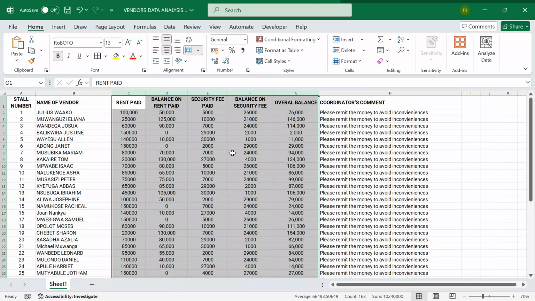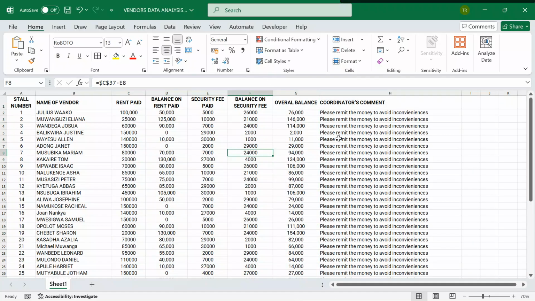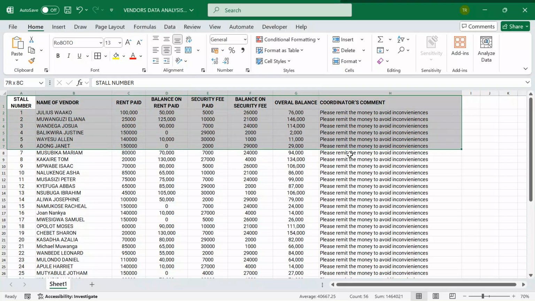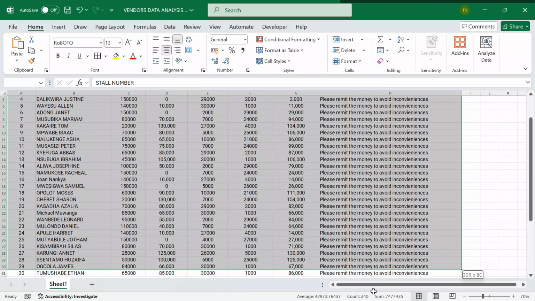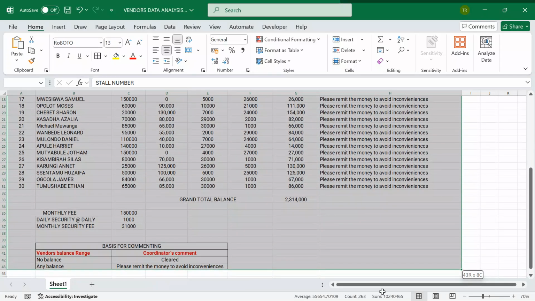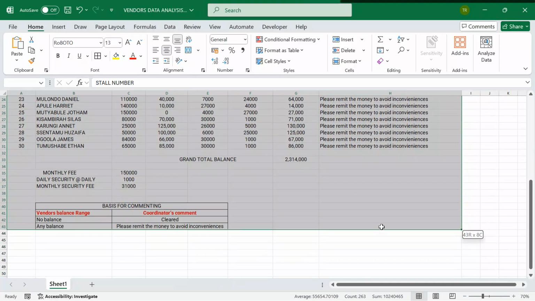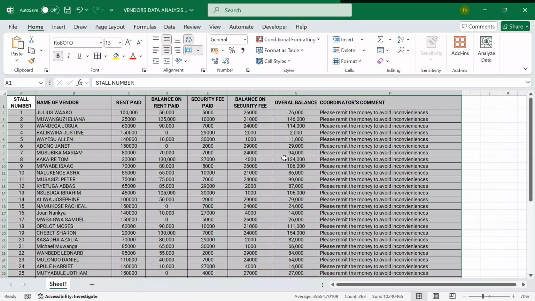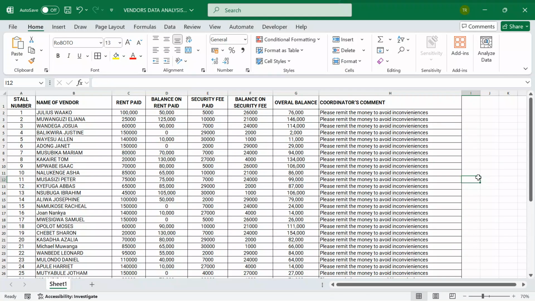Allow me to align this center. After aligning it center, I'm going to do some magic on the data to see that we don't leave any stone unturned. Over here, don't forget to Ctrl S, save changes. I've applied a border on all my work.